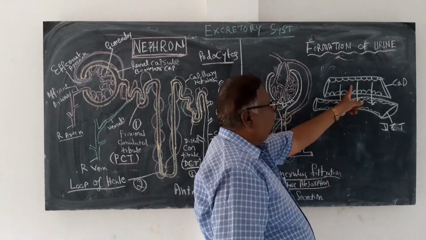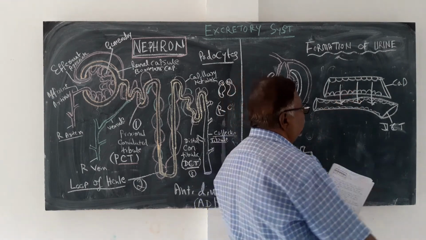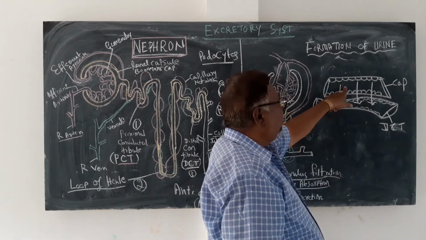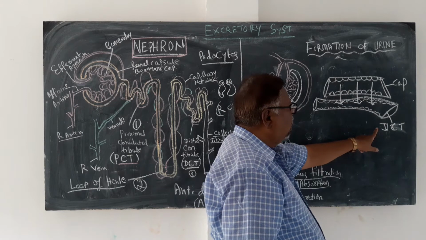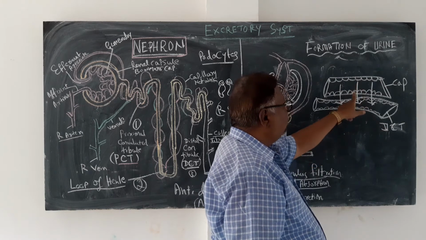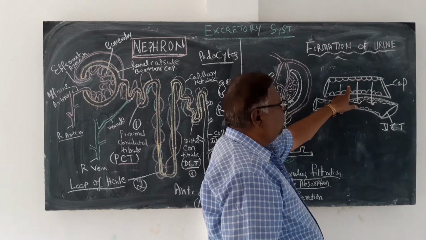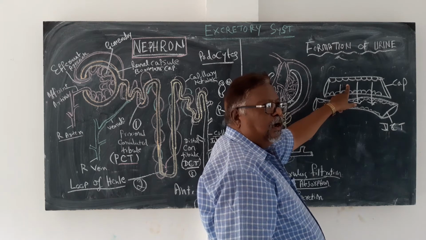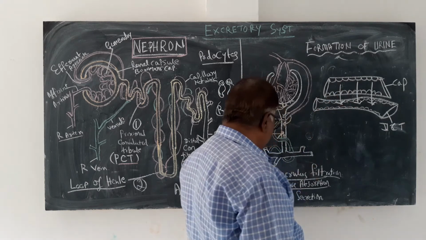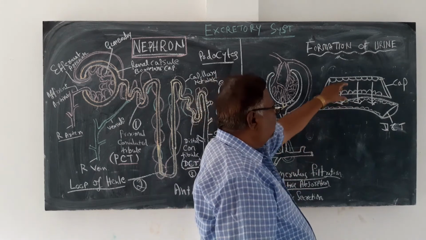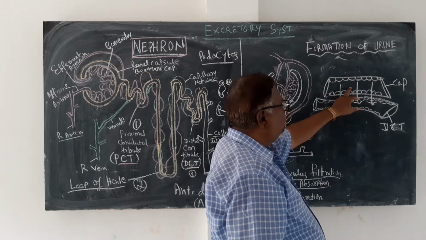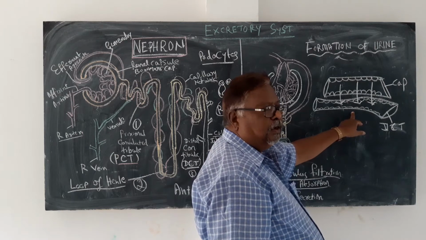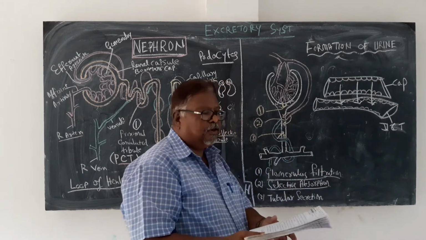The blood flowing in the capillary, in the portion of the DCT, when it comes in contact with the DCT, the harmful materials or the drug substances which are not reabsorbed in the above two processes are thrown out from the blood flow into the renal tubules. That is called tubular secretion.